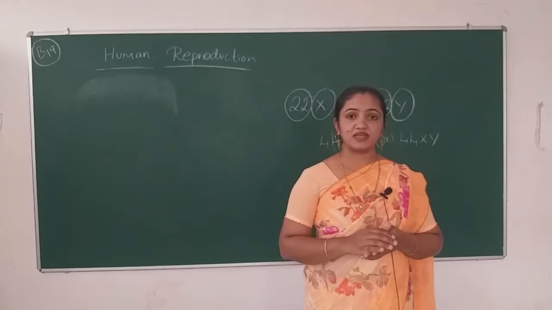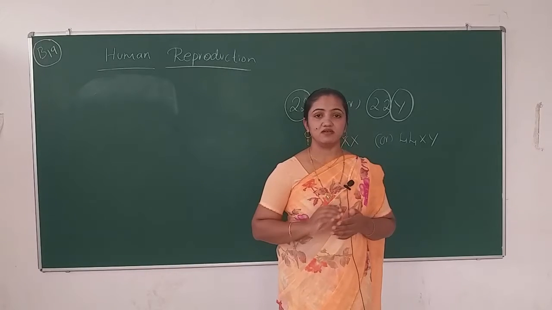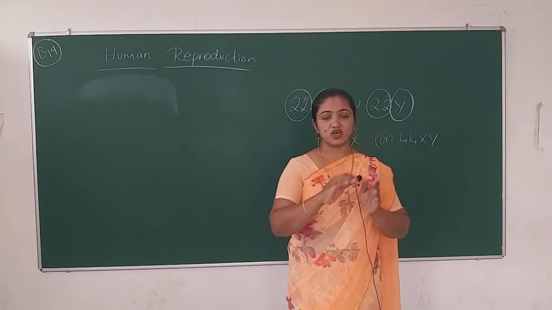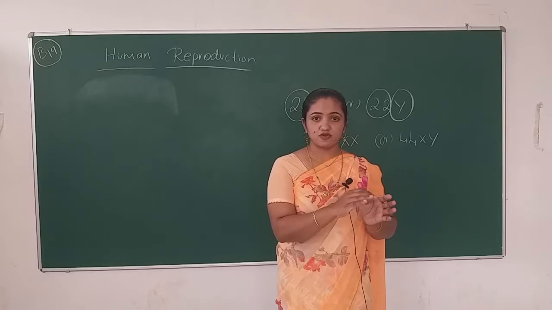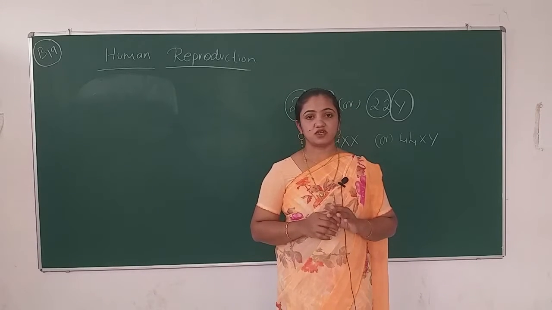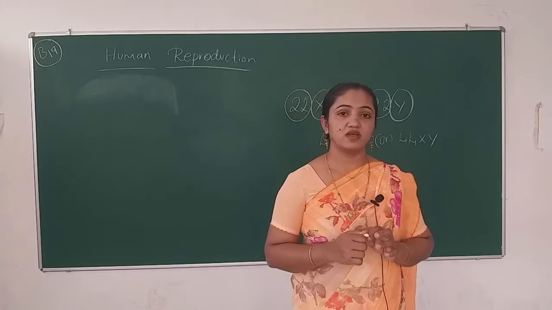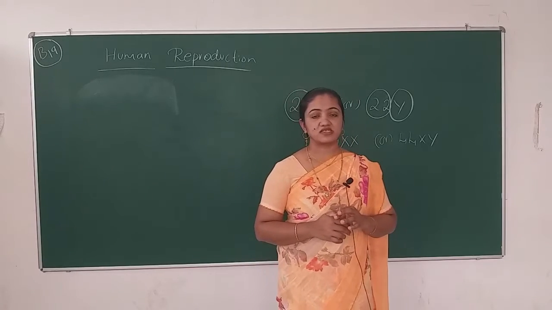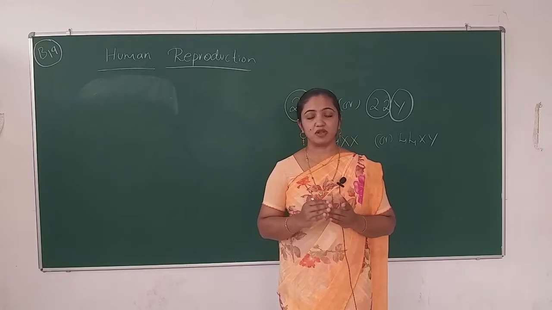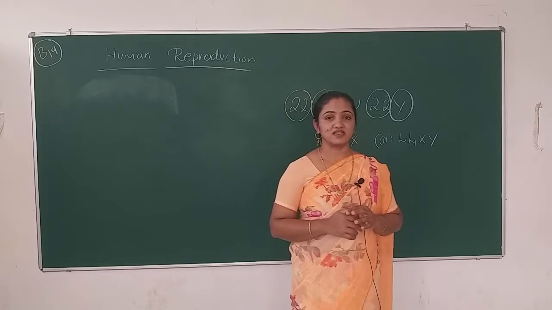And meantime we also studied about the prostate gland and the seminal vesicle. These are all the things you have to remember. With the hormones you have to recall the accessory ducts also. In the male reproductive system, once they have asked for 2 marks, mention the accessory ducts. The accessory ducts are seminal vesicle, prostate gland and bulbourethral gland. So you have to write these if they ask in the examination.